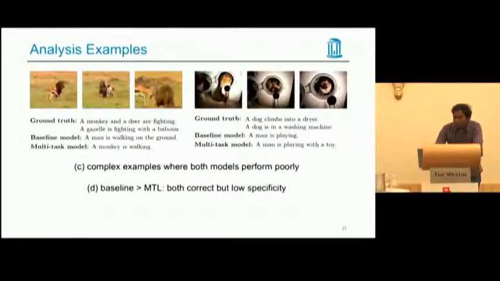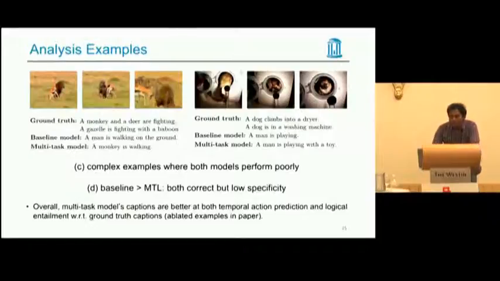Here are some of the cases where both our multitask model and baseline perform poorly. As you can see, still a lot of work to be done on these data sets. We also analyzed some examples where our baseline is better than the multitask model. These are the cases where most of the time our baseline beats multitask based on specificity. For example, a man is holding a gun versus a man is shooting a gun.